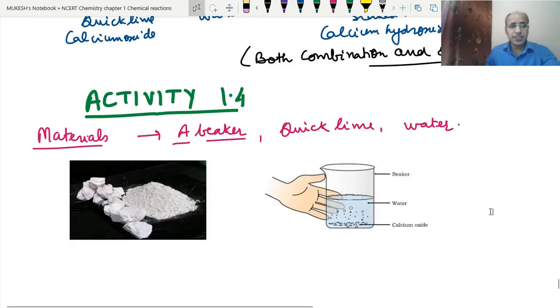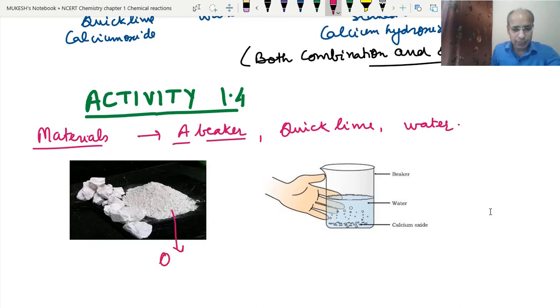See, this is the diagram of the activity. Here we have taken the quicklime, which is a white powder, as we have discussed in the earlier videos also. Here we have taken a beaker, and this is the water that we have. So first we pour some water.